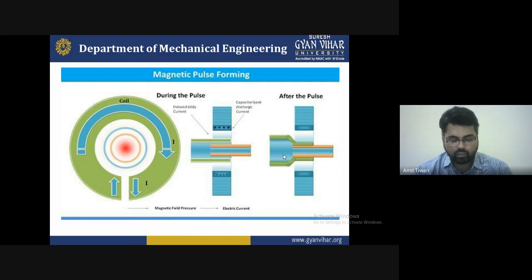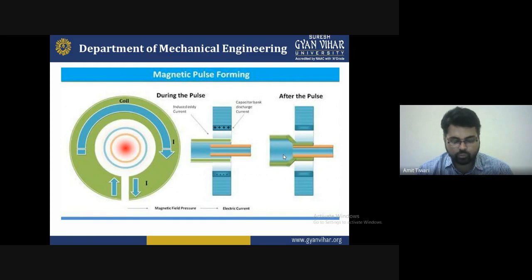So for that we have to create an instant magnetic pulse forming technique, and you have to apply it for the material which we are using. As you know, in manufacturing technology, magnetic pulse forming is now very popular, though it is difficult to understand, and it is a rare case where we have to use it.